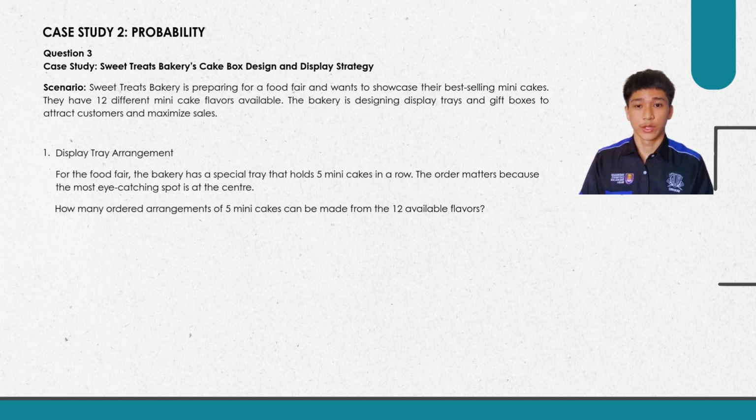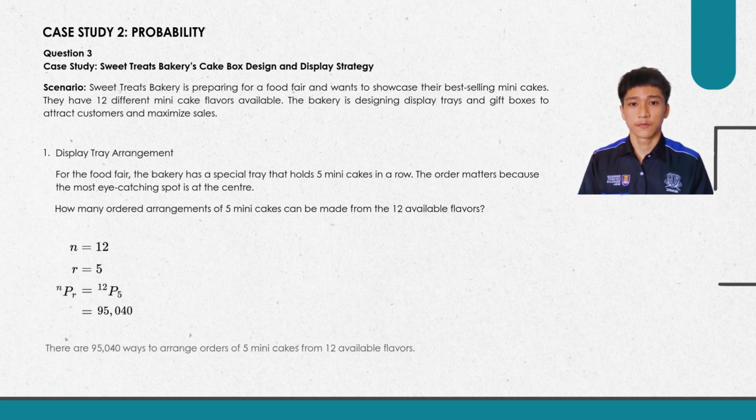From the question, we know that the counting rule is permutation because of the word arrangement, so we are going to use the permutation formula. First, n is equal to 12, which is the total number of items, and r is equal to 5, which is the number of items being selected. After that, just use the formula to find the final answer, and we got 95,040. So there are 95,040 ways to arrange orders of 5 mini cakes from 12 available flavors.